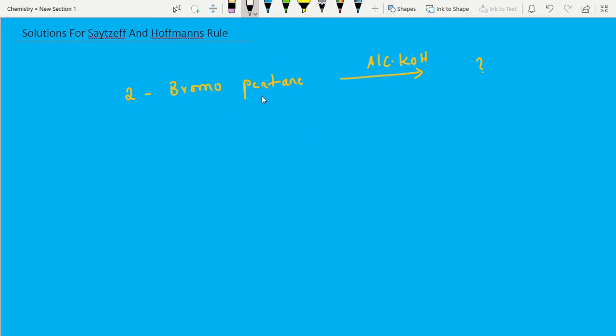First write the structure. Select the root word. If they gave the name, the first selection is the root word: 1, 2, 3, 4, 5. 2-bromo, second position bromine group. Remaining all filled with hydrogens. Now this is treated with alcoholic KOH.